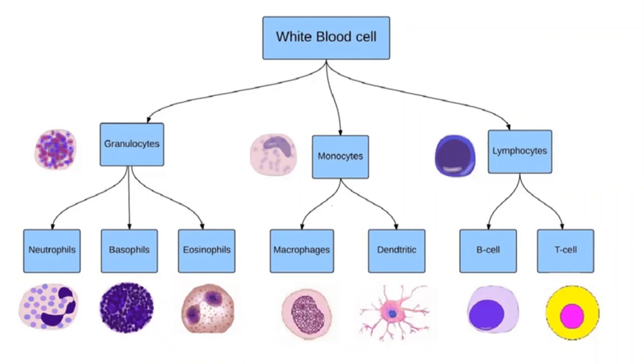These three, neutrophils, basophils and eosinophils, fight against the germs, and they are eliminated in the form of a white fluid with a foul smell called pus.